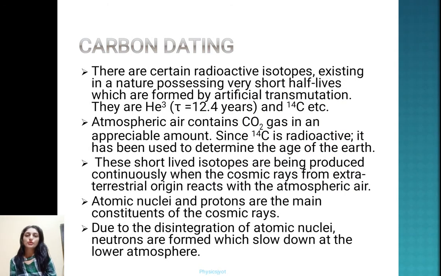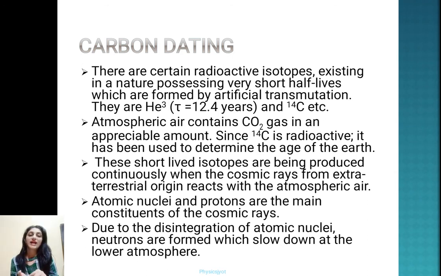So today we are going to talk about the application of radioactivity, that is carbon dating. There are certain radioactive isotopes existing in nature possessing very short half-lives which are formed by artificial transmutation. They are tritium with a half-life period of 12.4 years and C14, etc. Atmospheric air contains CO2 gas in an appreciable amount. Since C14 is radioactive, it has been used to determine the age of the Earth.